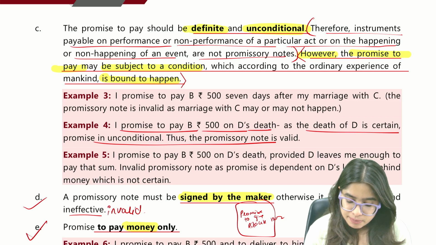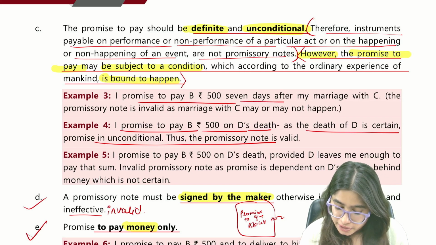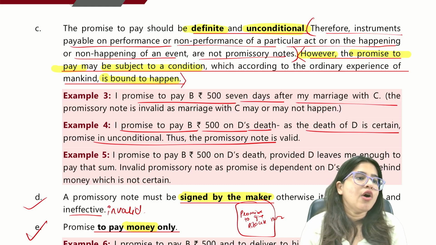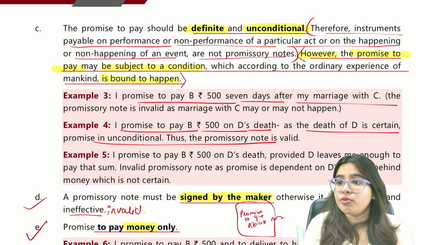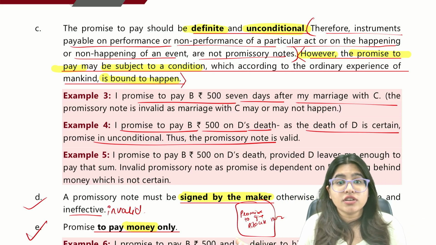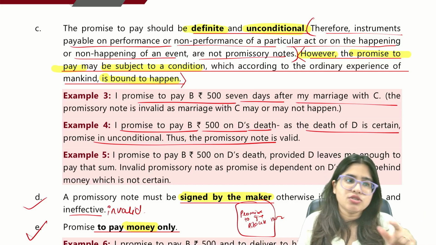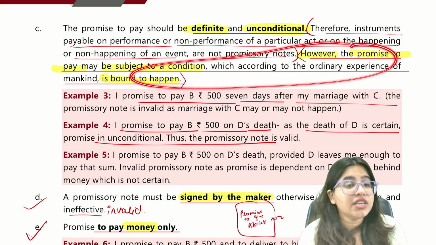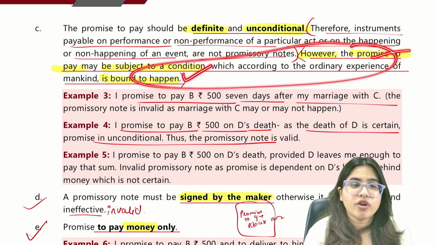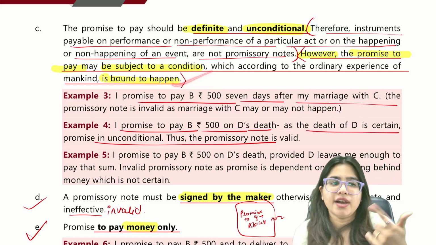However, let's see another example. If I promise to pay you 500 after C will marry, now I promise to pay you 500 if C will marry. This is not a valid promissory note because we don't know whether C will marry or not. C might marry, C might not marry. So this is not a valid promissory note. So here one exception is given that if you're making a promise to pay on a condition which is bound to happen, then it's a valid promissory note.